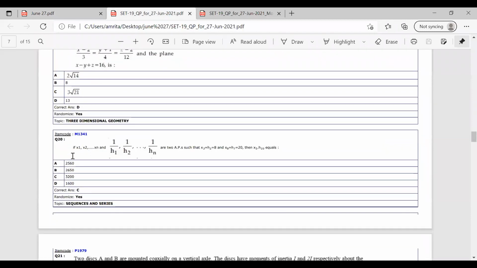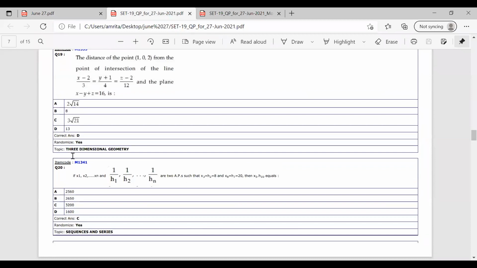Now the next question is question number 20. If x1, x2, etc., xn and 1 by h1, 1 by h2, etc., 1 by hn are 2 APs such that x3 equal to h2 equal to 8 and x8 equal to h7 equal to 20, it is asked to find x5 into h10.